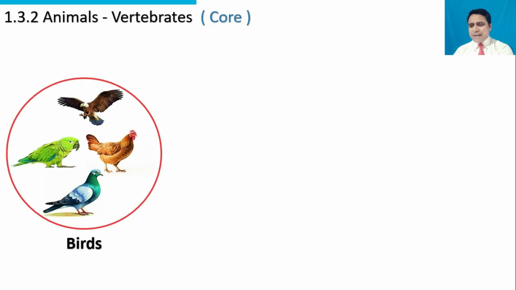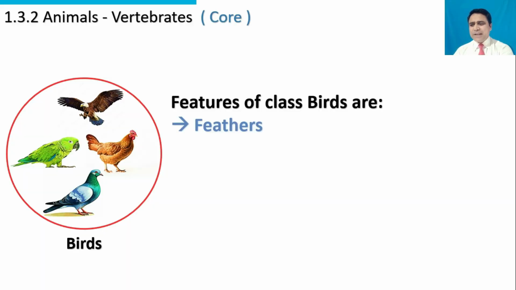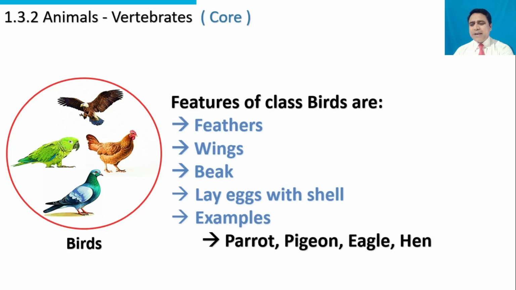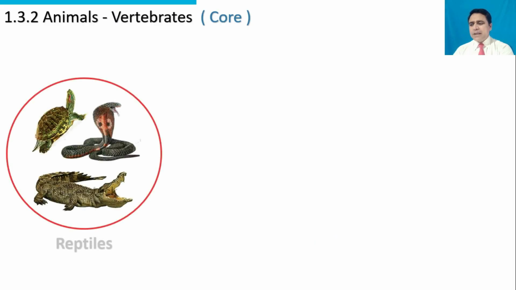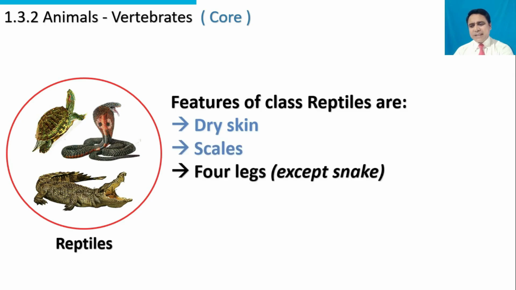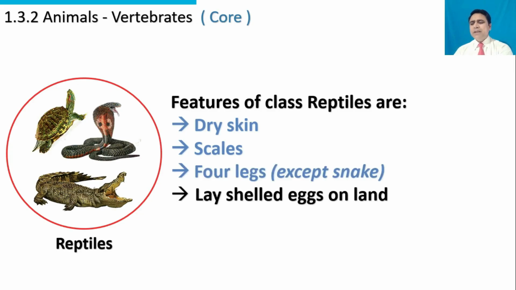This is class birds. Features of class birds are feathers, wings, beak, lay egg with shell. Examples are parrot, pigeon, eagle, hen. Class reptiles. Features of class reptiles are dry skin, scales, four legs, except snake. They lay shelled eggs on land.